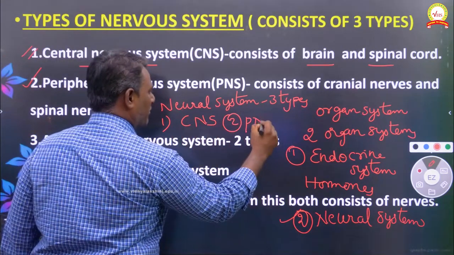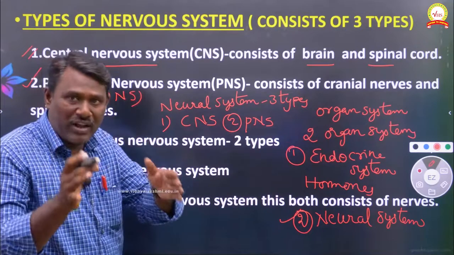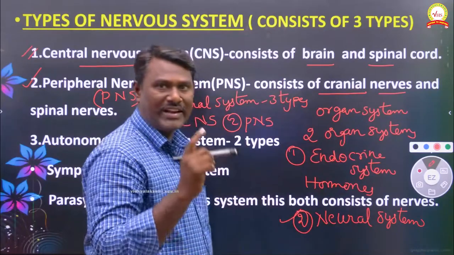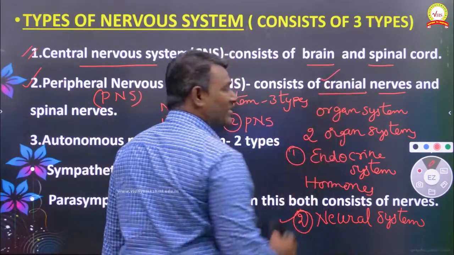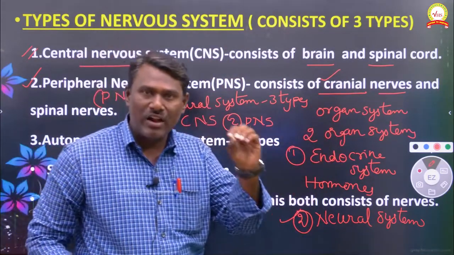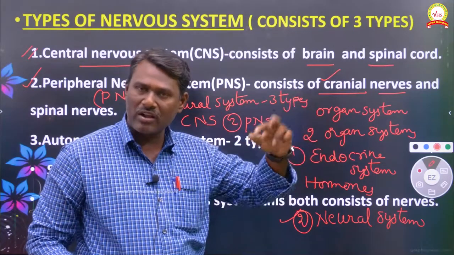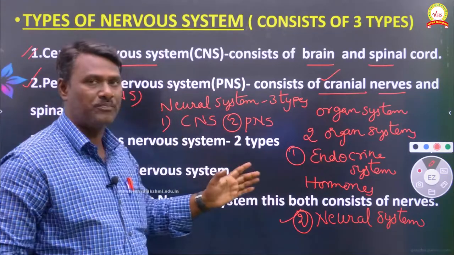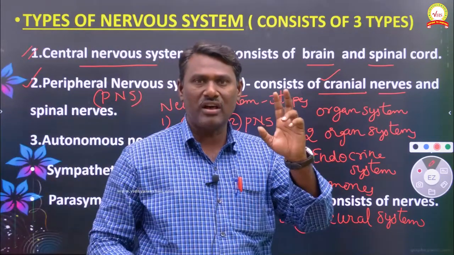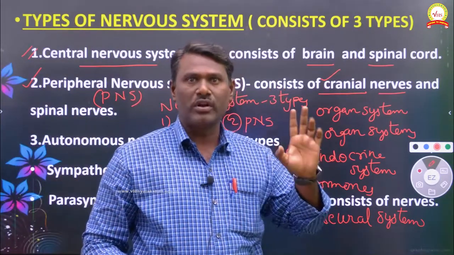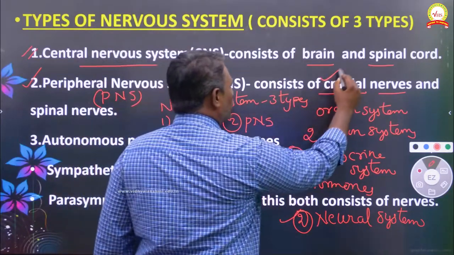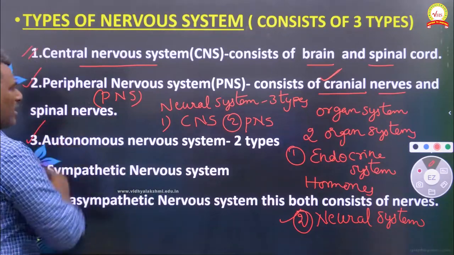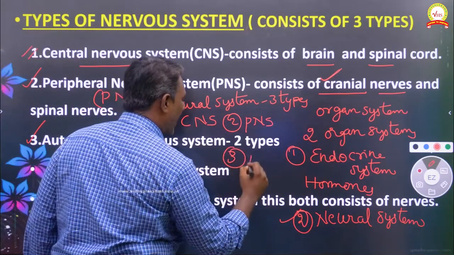The peripheral nervous system mainly includes two types of nerves, the cranial nerves and the spinal nerves. So the central nervous system includes the brain and spinal cord. The second one is the peripheral nervous system, which consists of cranial nerves and spinal nerves. And the last one is the autonomous nervous system, ANS.